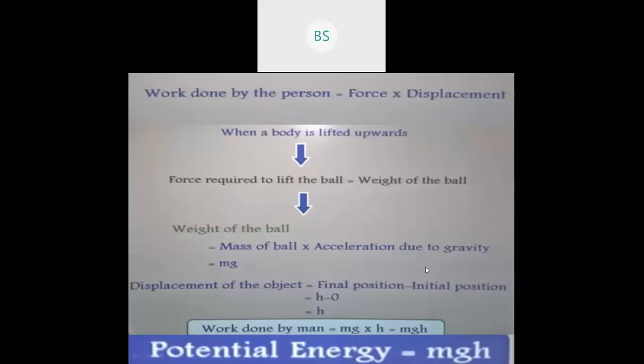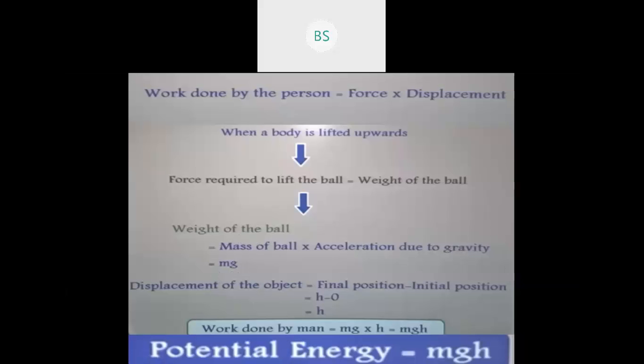Because Ningan Gowda is taking the ball from the surface of the earth and he is moving upward. That means obviously gravitation is associated here. So mass of ball into acceleration due to gravity. Mass is denoted by small letter m, and acceleration due to gravity is denoted by g. So it is mg.